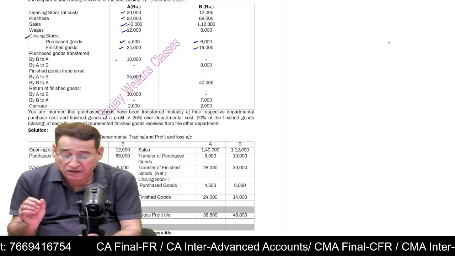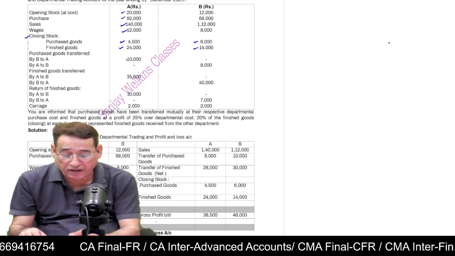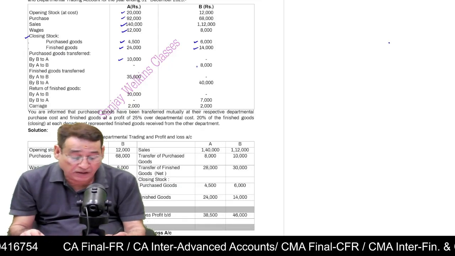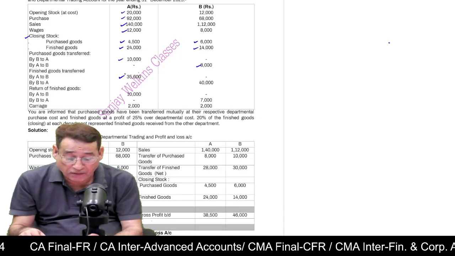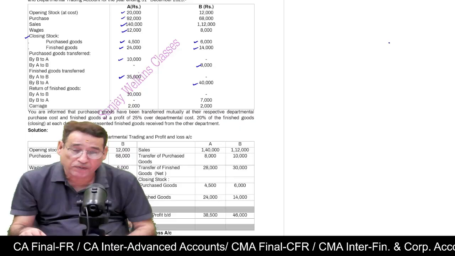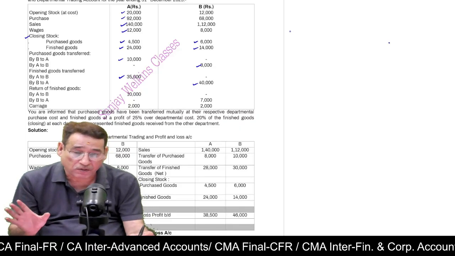Similarly, here it is written purchased goods transferred by department B, then by department A. Also, it is written finished goods transferred by department A, and some finished goods have been transferred. We have to take care of finished goods. Is it clear to you?